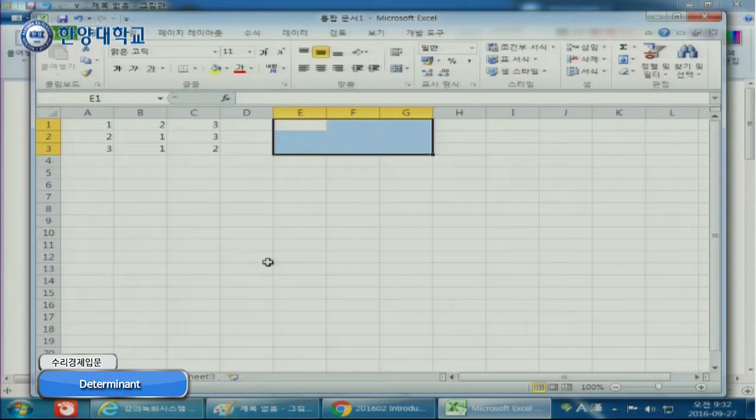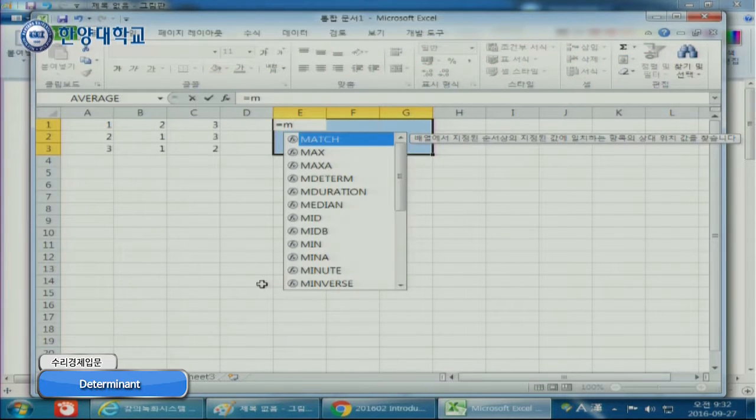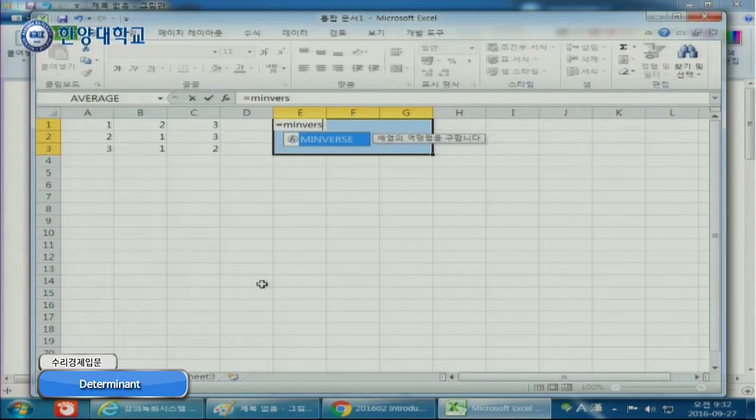And then type equal, and matrix inversion, so MINVERSE, and then select these 9 cells, close.